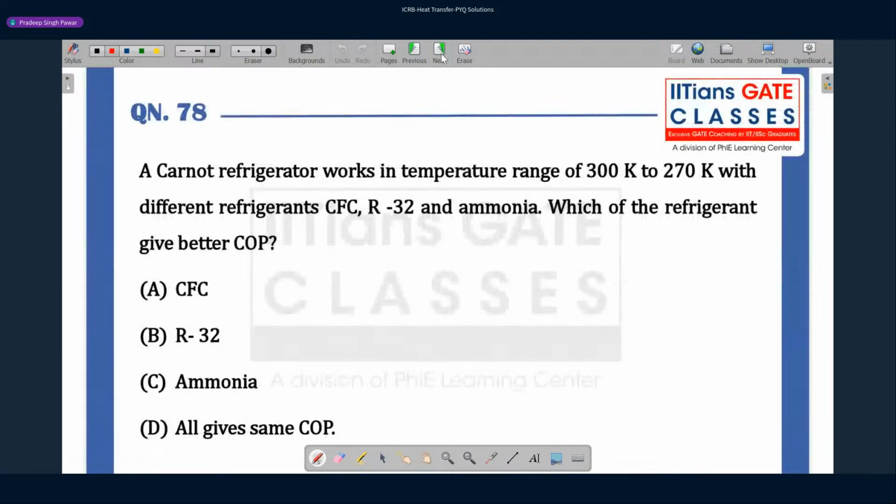Okay, so now we have the Carnot refrigerator. Let's draw the refrigerator first.